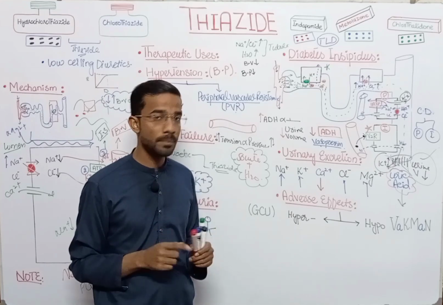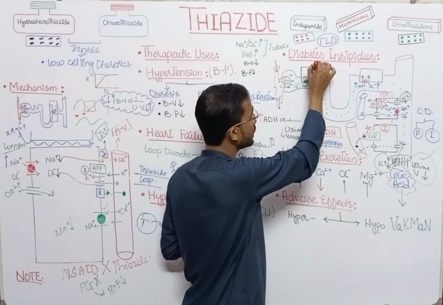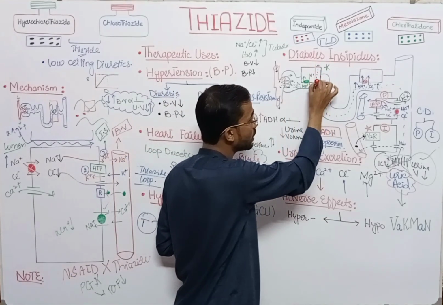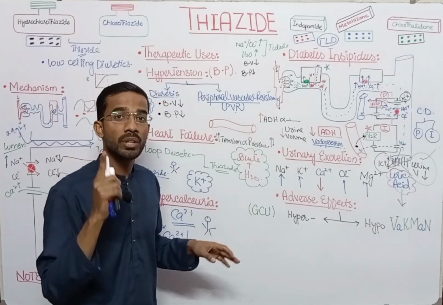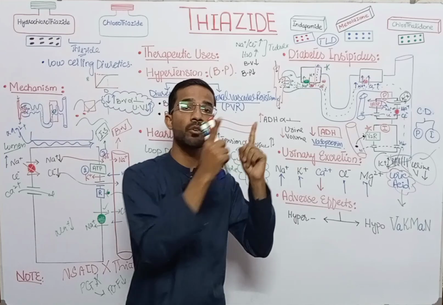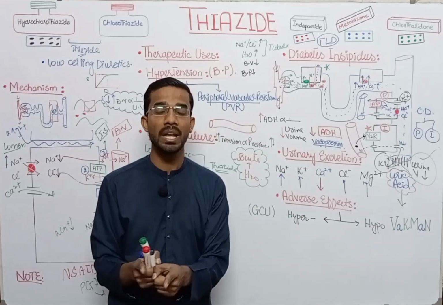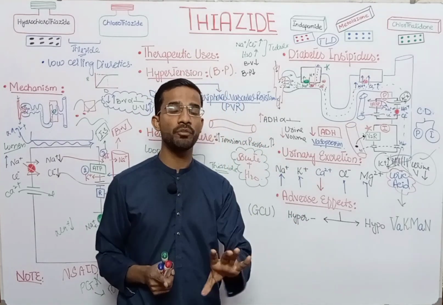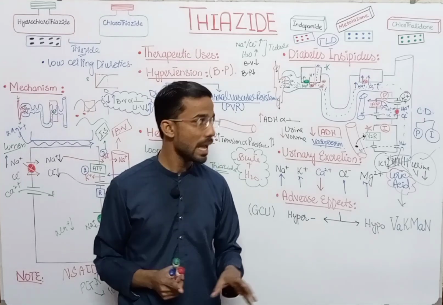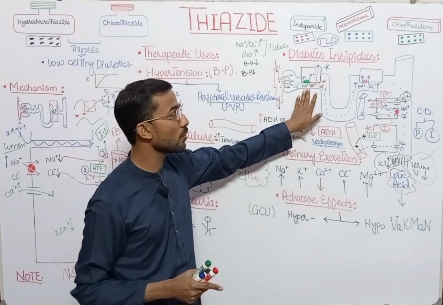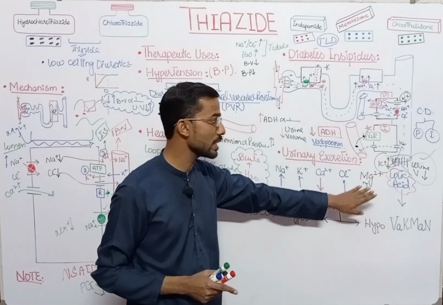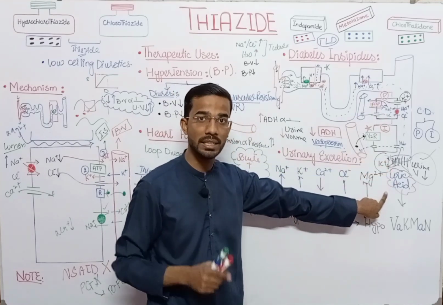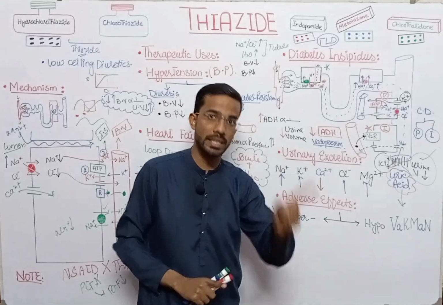Thiazides block the secretion of uric acid into the tubule. If the uric acid is not excreted from the blood into the tubule, then the uric acid in the blood increases and its concentration in the urine decreases. This is why uric acid decreases in the urine and increases in the blood.